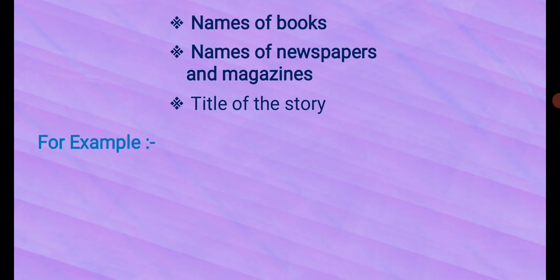Okay, so let's start the example. Let's see the example and get more clarity on this rule. Diwali comes in the month of November. Here two proper nouns are there, Diwali and November, right? Diwali is the name of a festival and November is the name of the month.